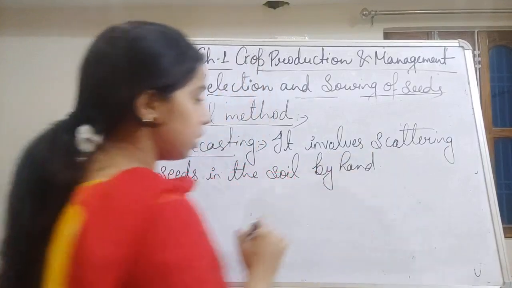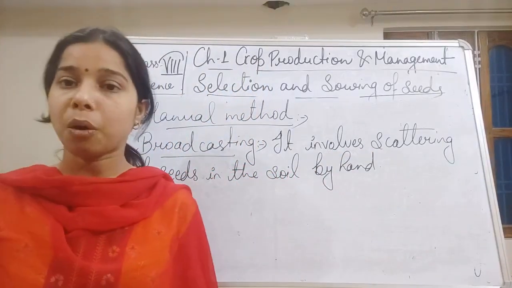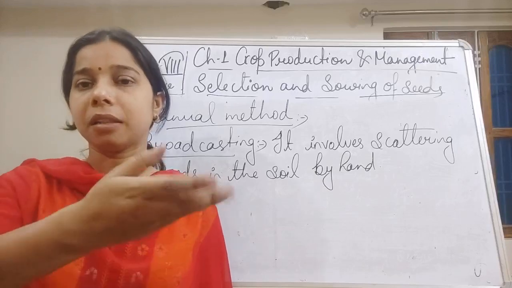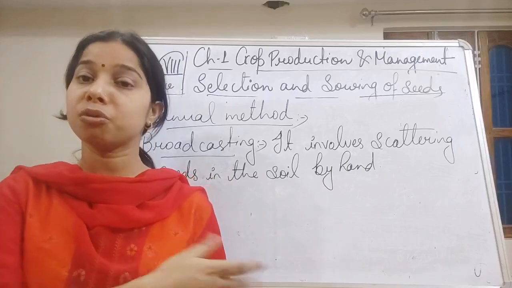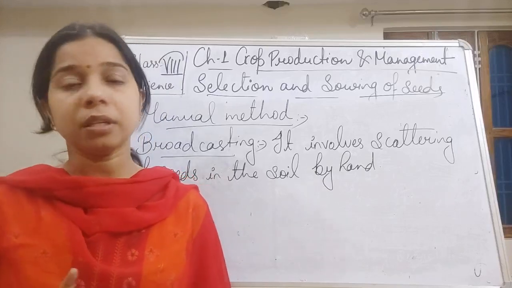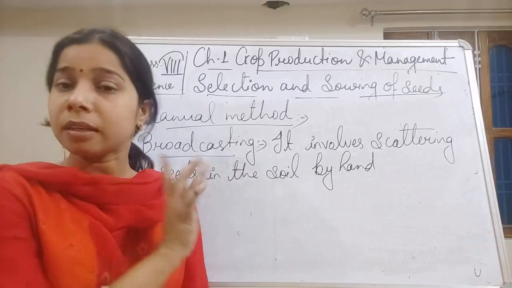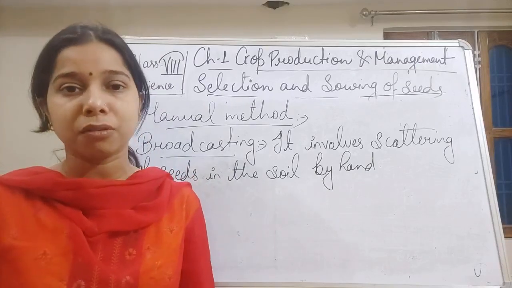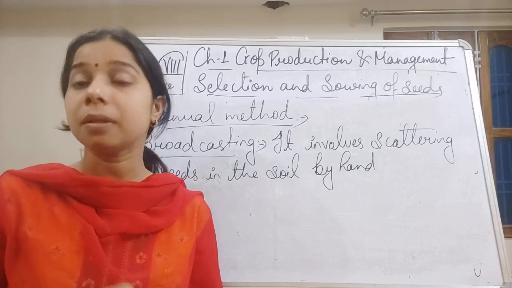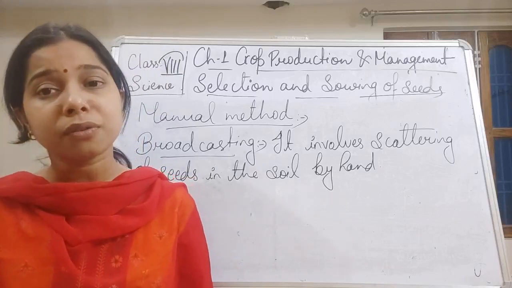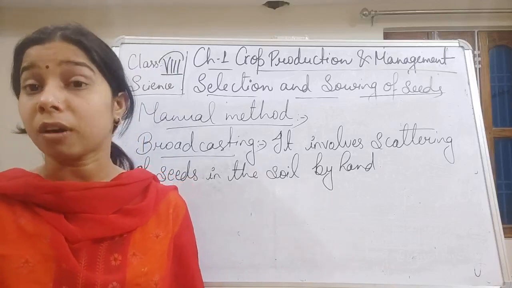You have seen, students, the farmers take the seeds and with the help of the hand they spread and scatter them. This is the broadcasting method, done by the man himself, so we include it in the manual method. But there are a lot of drawbacks in the broadcasting method.